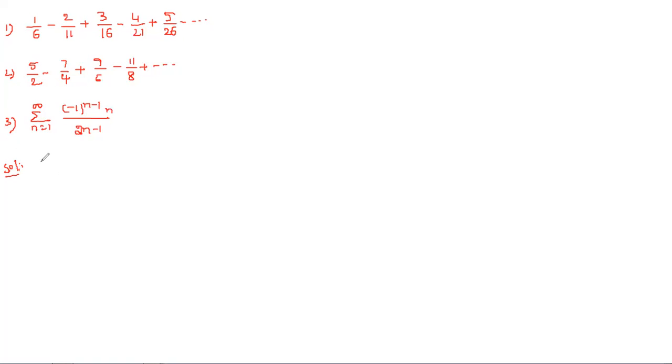So here it is, first problem. The nth term here: summation n equals 1 to infinity, minus 1 whole power n minus 1, un. In the numerator, what do we get? Looking at 1, 2, 3, 4, 5, it means simply we get n. And if you see the denominator,